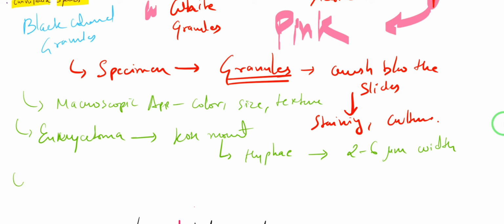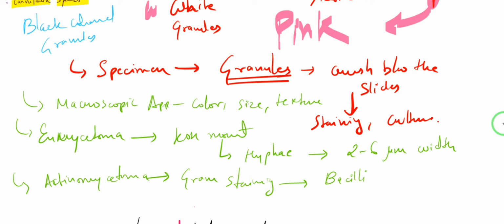Right, and if you are suspecting actinomycetoma, you will go for the gram staining, because they are gram positive filamentous bacteria. So you will be seeing on the gram stain the bacilli, which by the way will be not 2 to 6 but 0.5 to 1 micrometer in width.